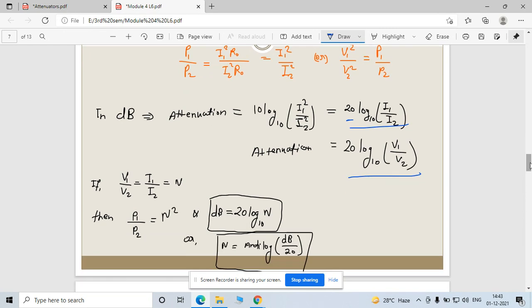Okay. Now the network parameter, that is N, specifies the ratio of the input signal to the output signal. When you talk about power, it is nothing but N square. So you can also express the attenuation in dB form, or you can express this parameter N as the antilog of the dB form.